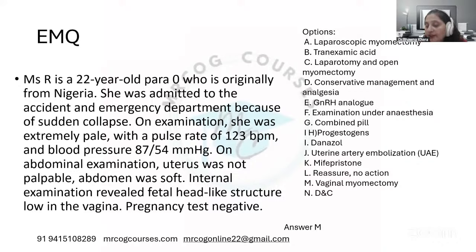So again, F, M. Because it is vaginally prolapsed, we can just remove it vaginally. So that procedure will be vaginal myomectomy. The correct answer to this question is vaginal myomectomy. It will not be only examination under anesthesia, because you will have to remove the fibroid. If it is a pedunculated fibroid which is just coming in the vagina, you can do the vaginal myomectomy. So vaginal myomectomy is the correct answer.